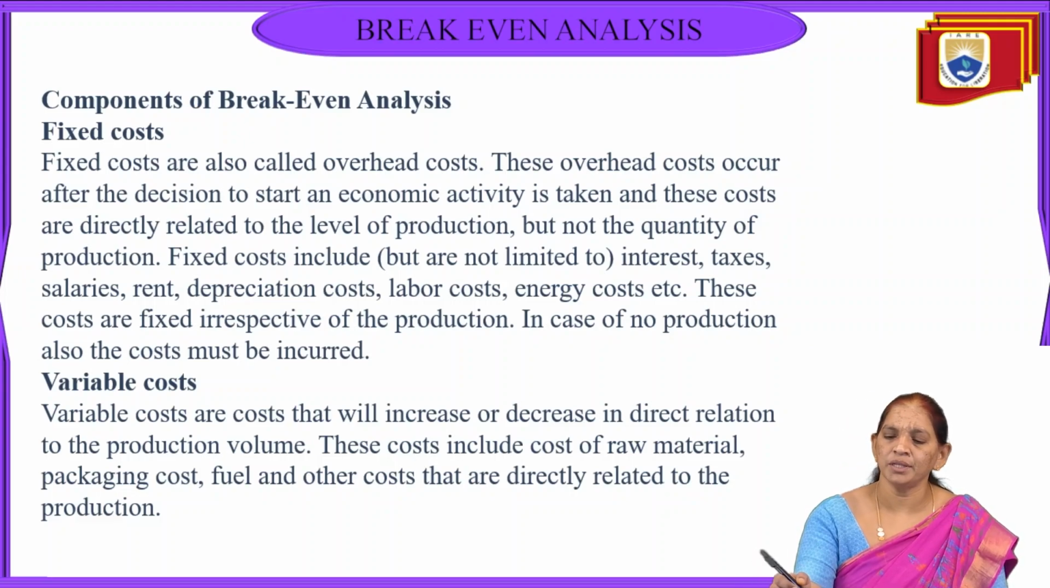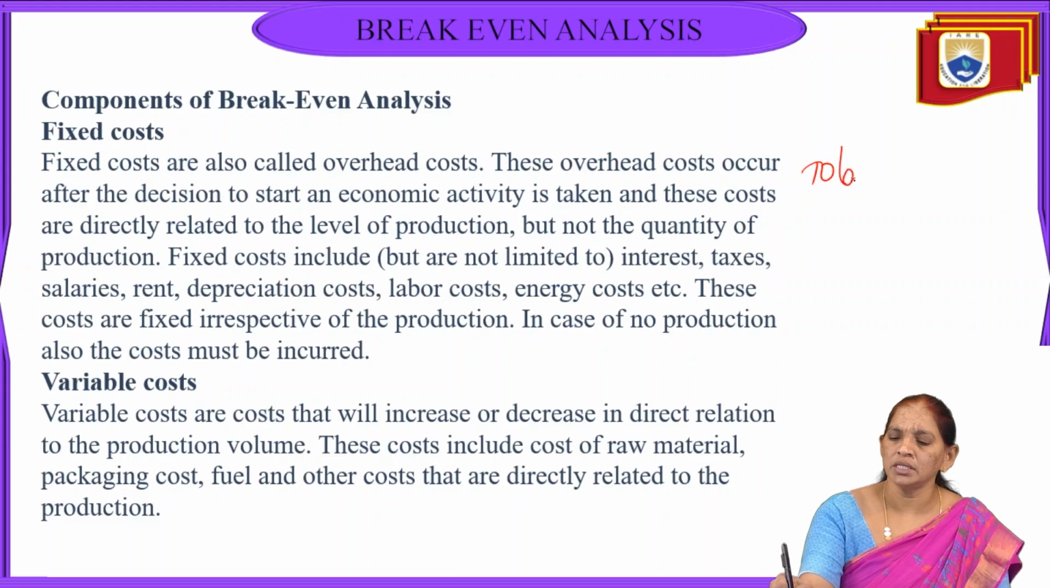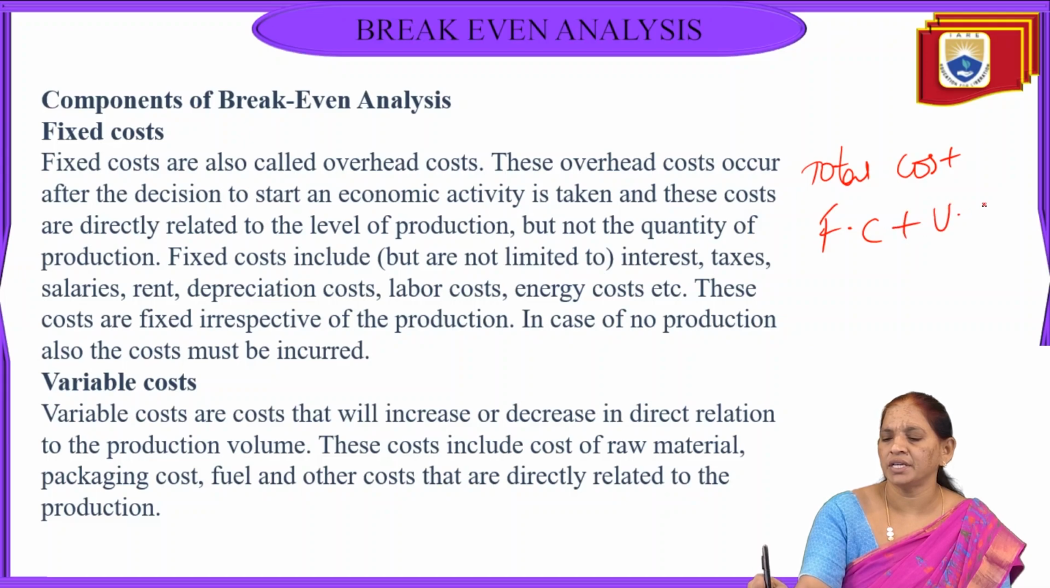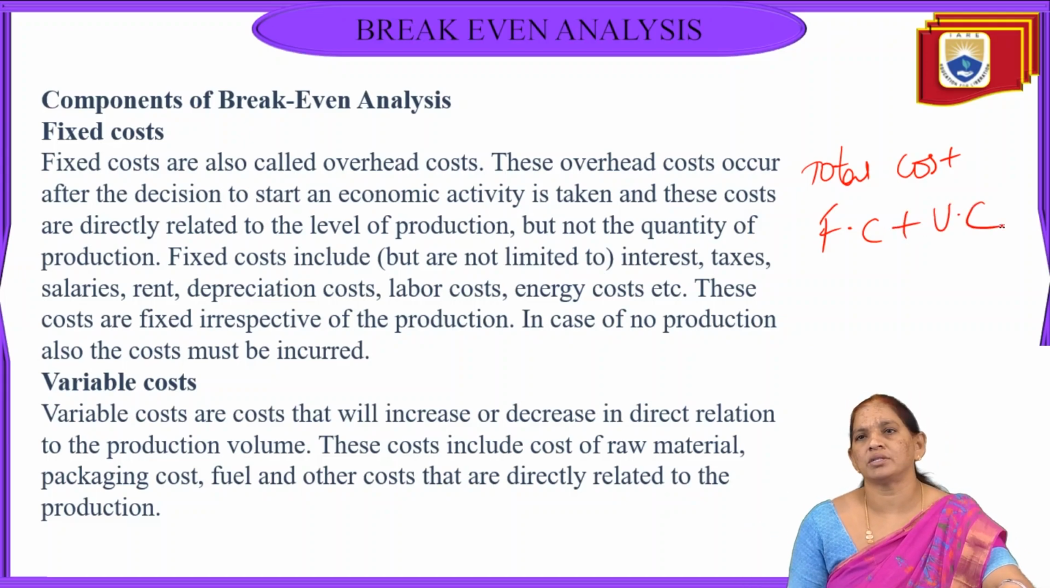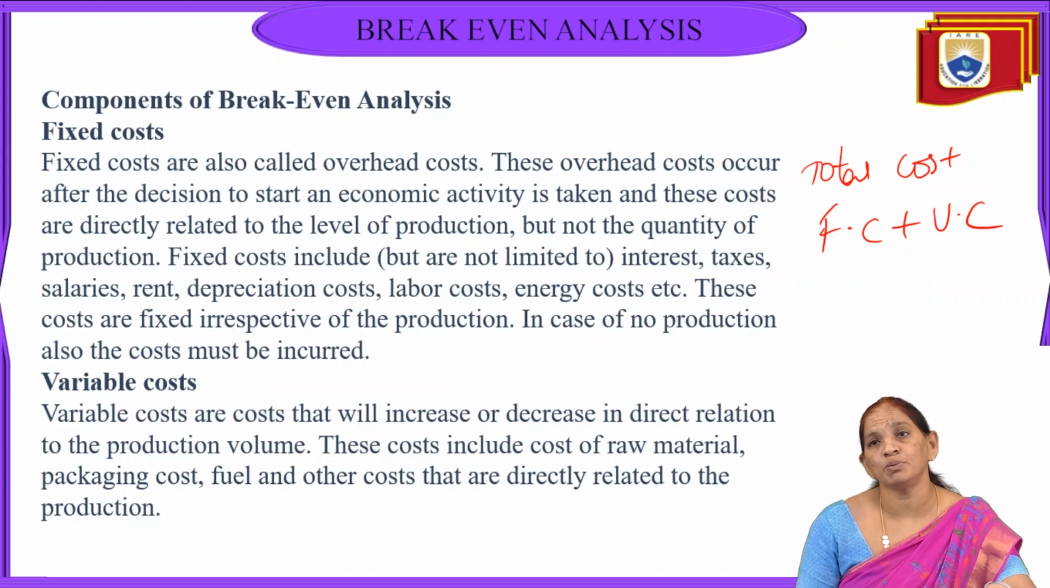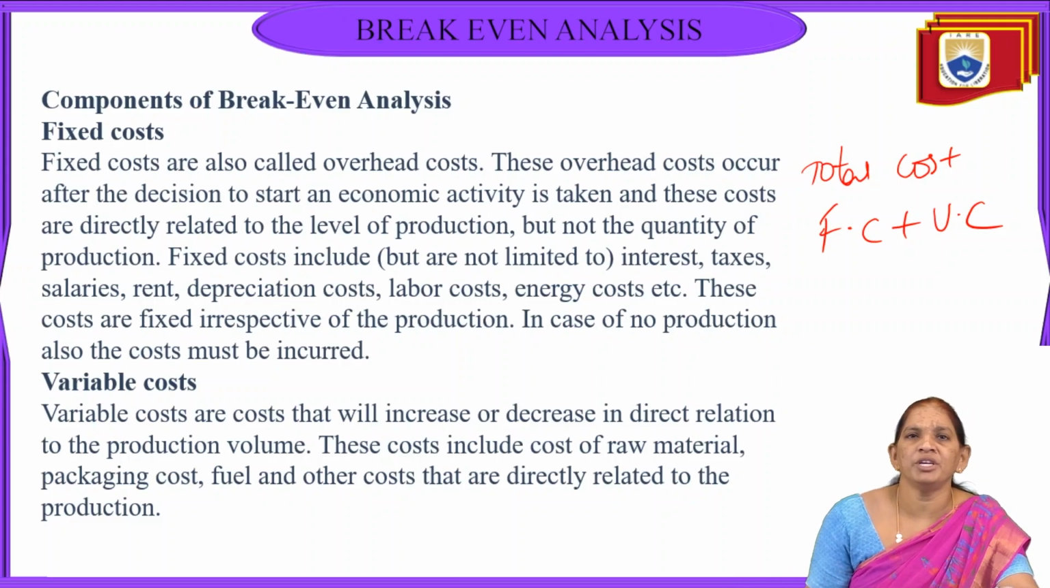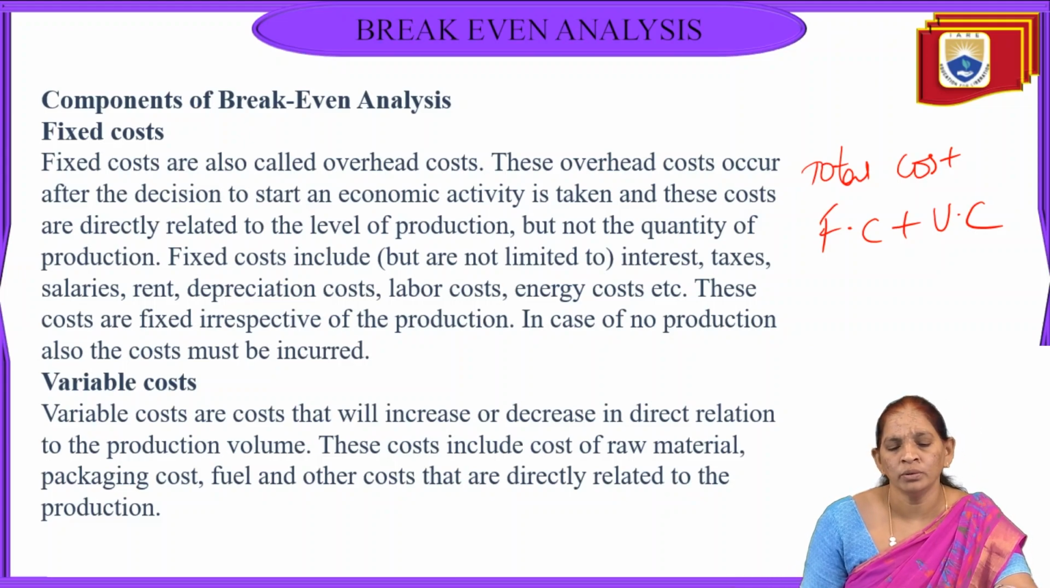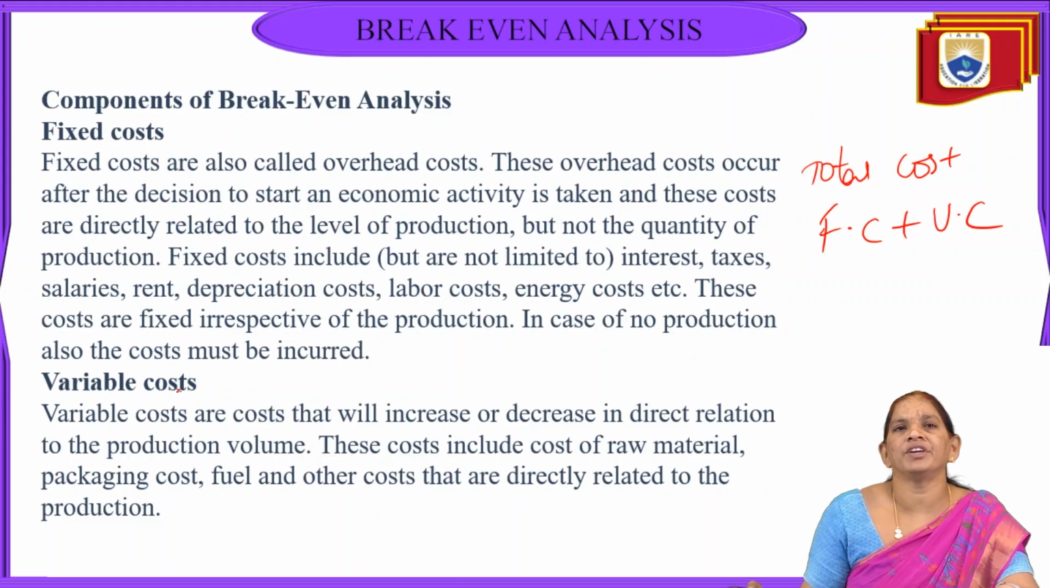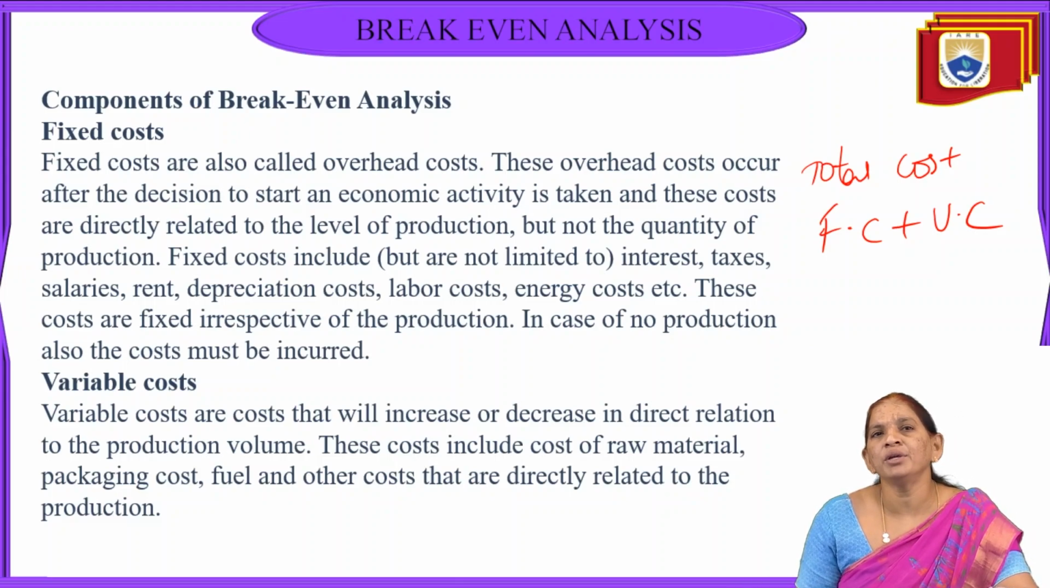Already we have said that in break-even, total cost means we have two types of cost. One is the fixed cost plus another one is the variable cost. When those two costs are combined, we get the total cost of a product. So the main components of BEP analysis are the fixed cost and the variable cost. You already know the fixed cost means the cost is fixed for a certain period of time.